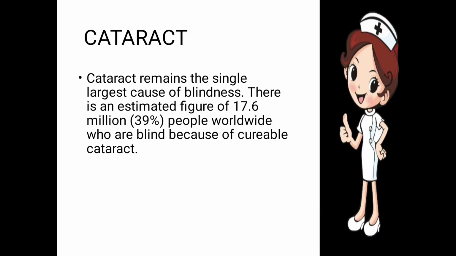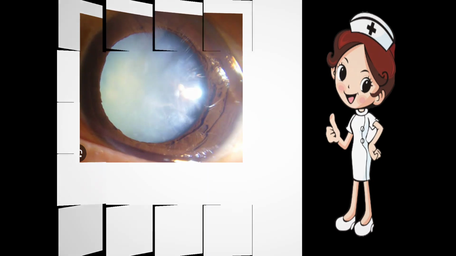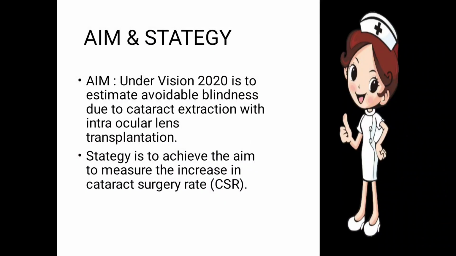We have to remove the natural lens which gets cloudy and introduce a new lens, the intraocular lens, in the place of that lens, so the vision which was lost due to the cataract gets restored. That is why it is a curable blindness. Now the aim and strategy. The aim under Vision 2020 is to eliminate the avoidable blindness due to cataract, through cataract extraction with intraocular lens transplantation. They have to extract the cataractous lens and transplant the new intraocular lens to prevent the blindness due to the cataract.